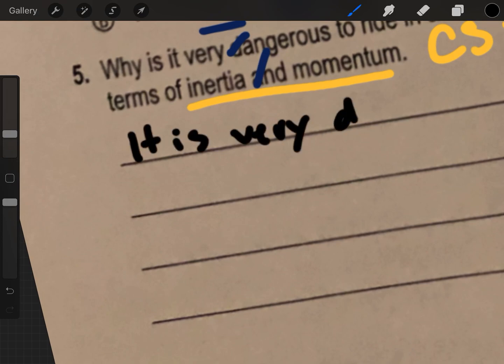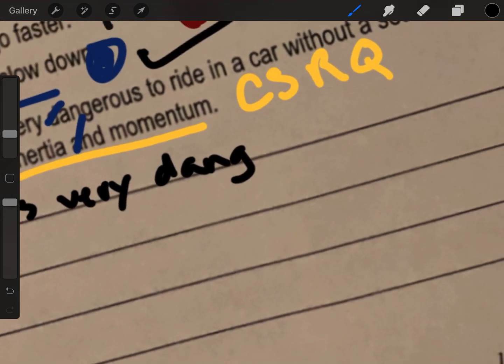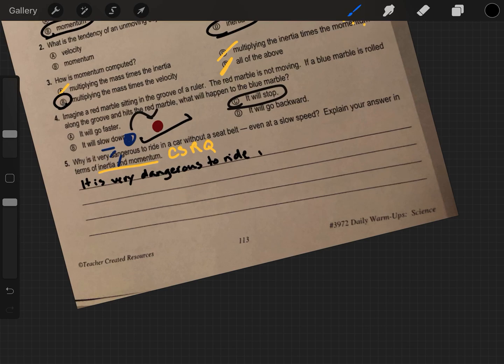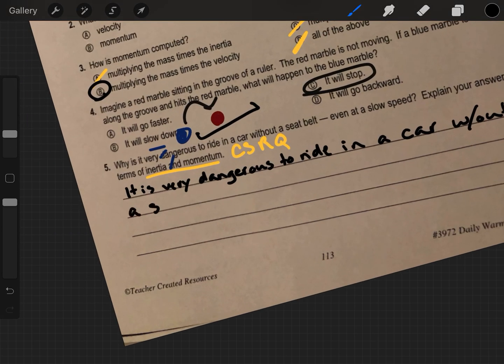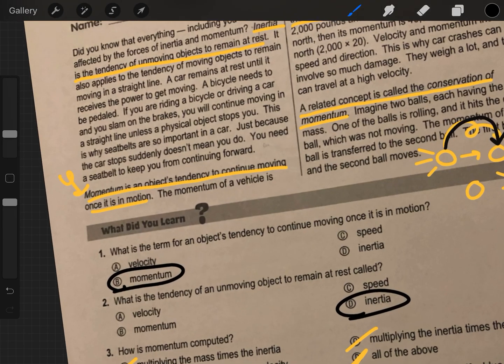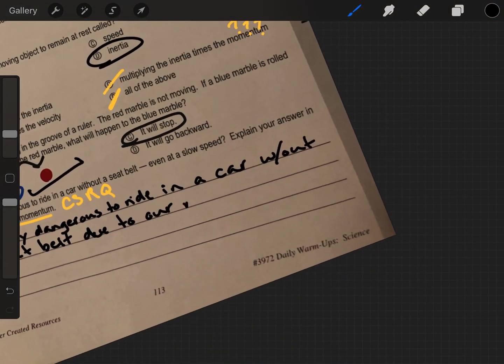It is very dangerous to ride in a car. I think my pencil's a little too bold for this. I'm going to shorten it: without a seatbelt. Due to our momentum.